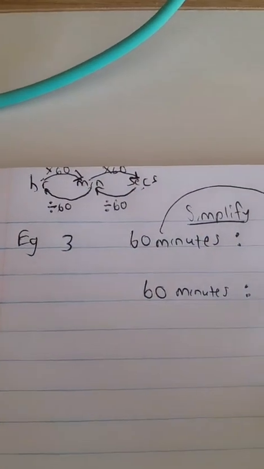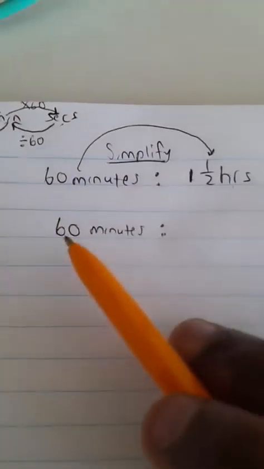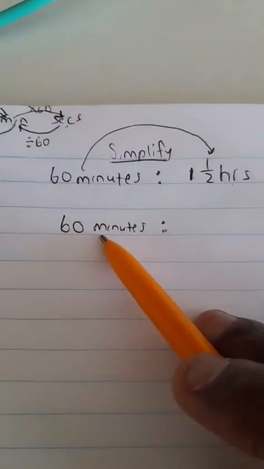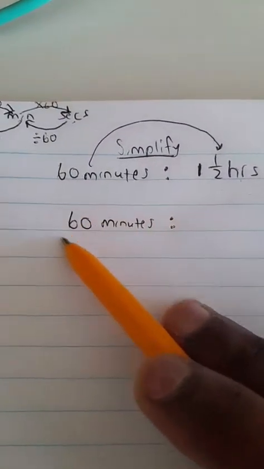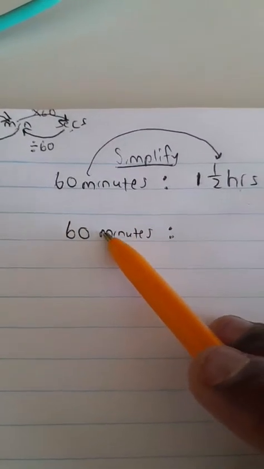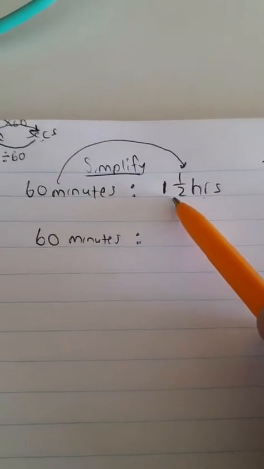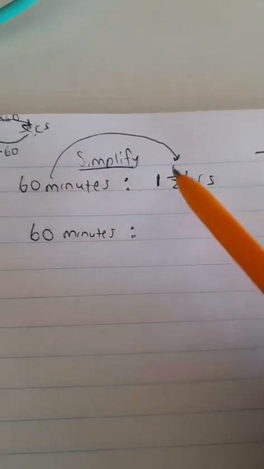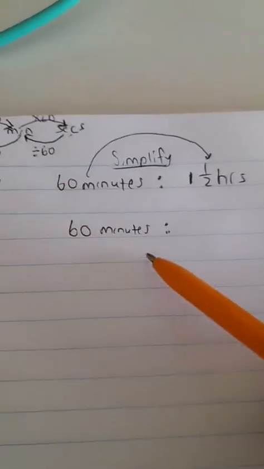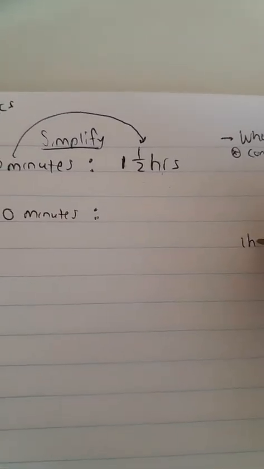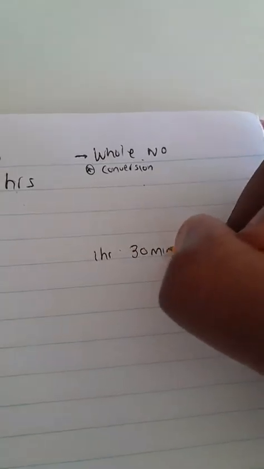So this is grade 9, guys, all right? So we have 60 minutes, which is fine. This is a whole number. We can accept the unit. Now, this whole number with its unit is going to convince 1.5 to change its number to a whole number. So how many minutes are there in 1.5 hour? So we can break this down. 1.5 hour means 1 hour and what? And 30 minutes. That's what it means.